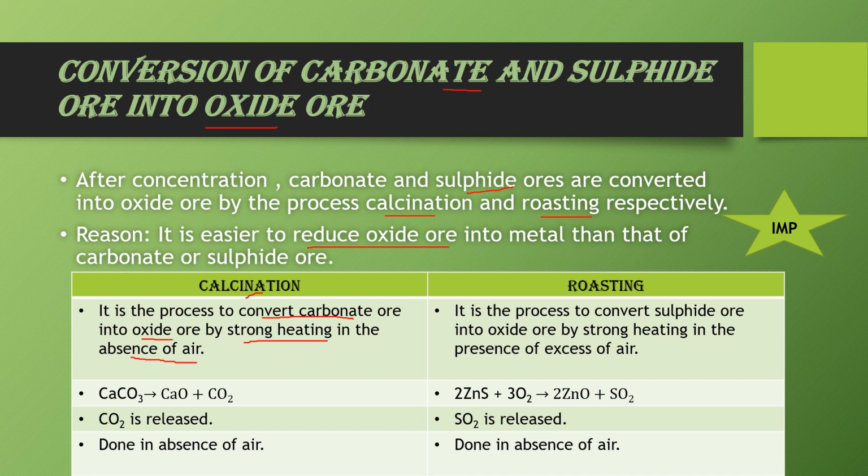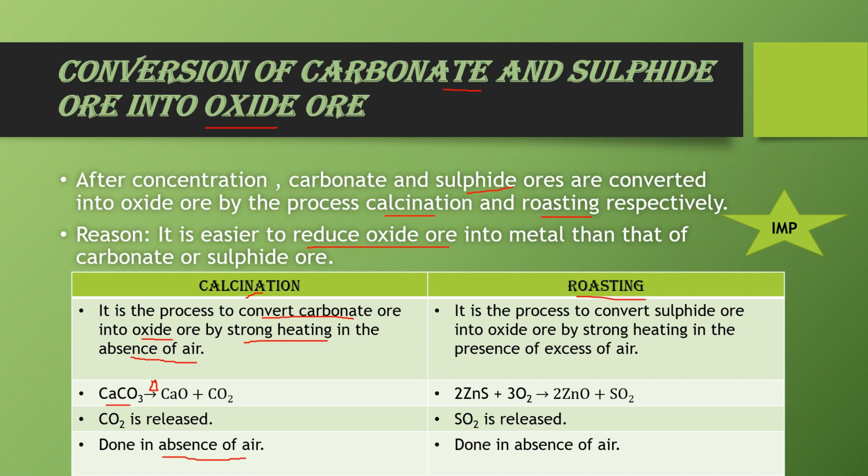So the process of conversion of carbonate ore into oxide ore in the absence of air by strong heating is called calcination. The reaction is calcium carbonate when heated. This triangle is the symbol of heat. So when heated, it is converted into calcium oxide and carbon dioxide. So CO2 is released in this process, and it is done in the absence of air, as I already told you.